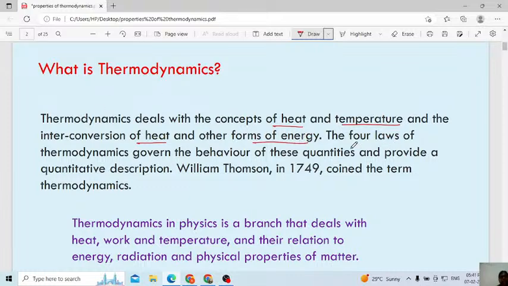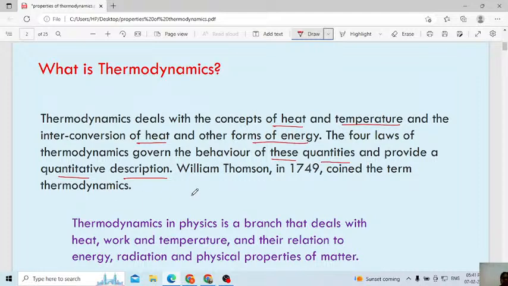Here in thermodynamics, we have the four laws of thermodynamics. They explain the behavior of these quantities and provide a quantitative description. These four laws tell how energy is transformed, how you can convert it from one form to another form. These laws explain in detail how the conversion of energy takes place, and what quantities affect the change in energy. Everything we will discuss in detail in the next class.